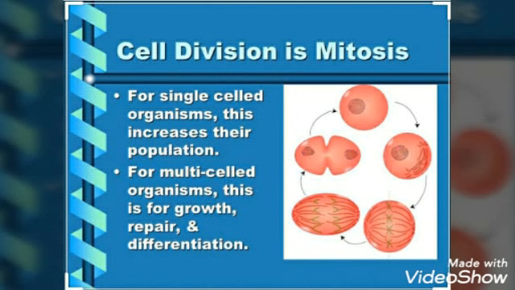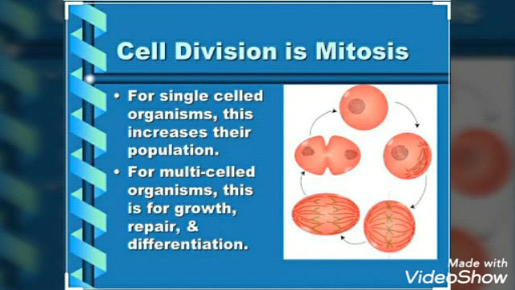When a unicellular organism undergoes cell division or basically fission, we get more cells, and as a result we get new individual unicellular organisms, and therefore this is a method of reproduction for them. However, in multicellular organisms, cell division just gives more and more cells. We don't get new individuals, and therefore this will not work as a reproduction method for multicellular organisms.